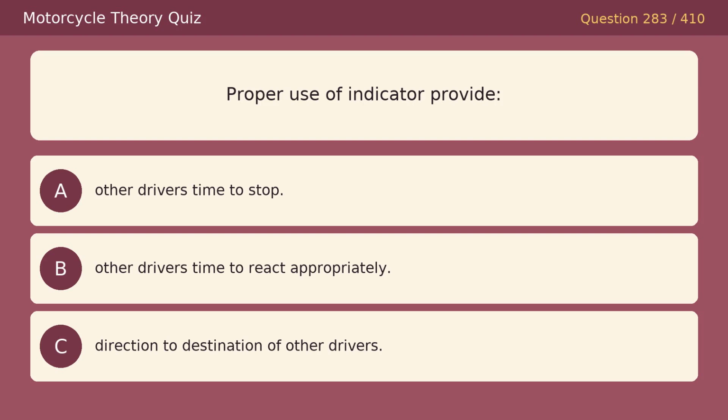Proper use of indicator provides. Option A, other drivers time to stop. Option B, other drivers time to react appropriately. Option C, direction to destination of other drivers. The correct answer is B, other drivers time to react appropriately.